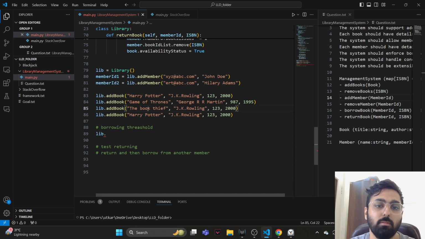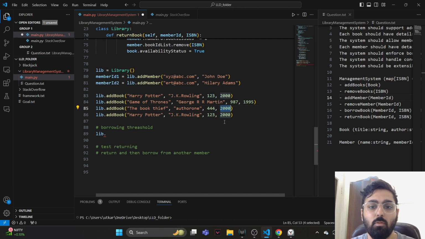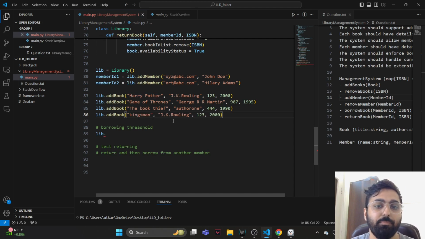Actually, the book thief. Oh, I forgot the name. Who wrote the book thief? Let's say author 1. And let's do 444. Maybe it's launched in the 1990s. And the last book which we're gonna do is the Kingsman. Let's say it was written by Surfer, and it is 222, maybe 2015. Okay.